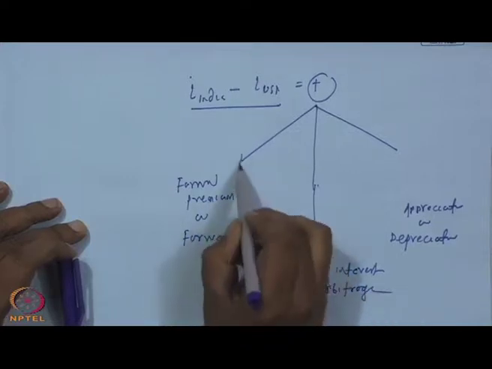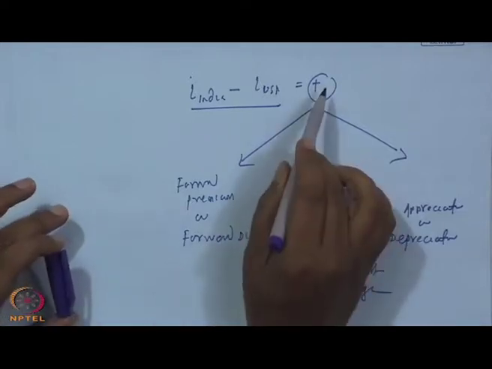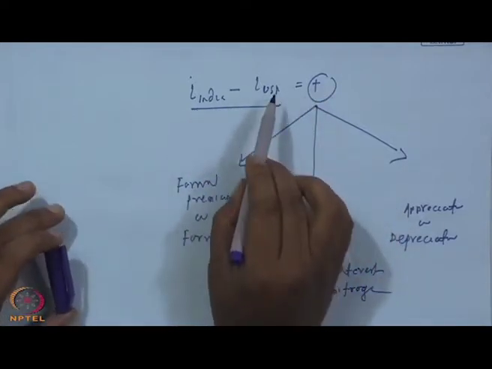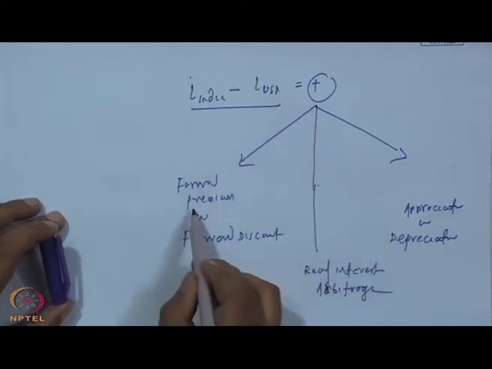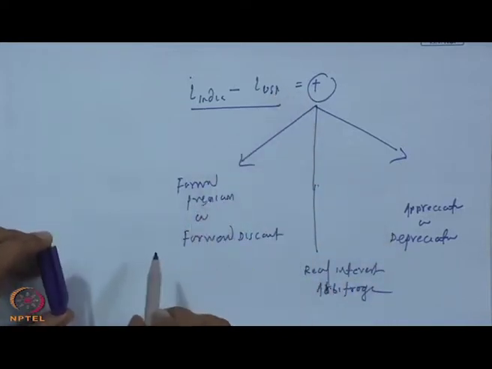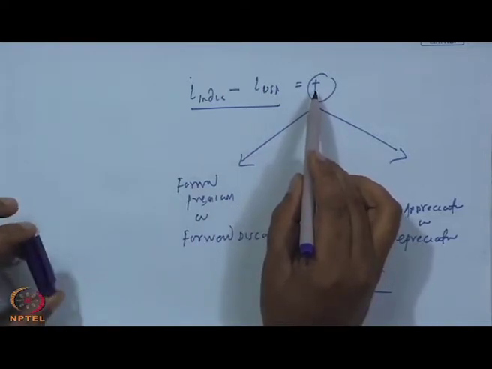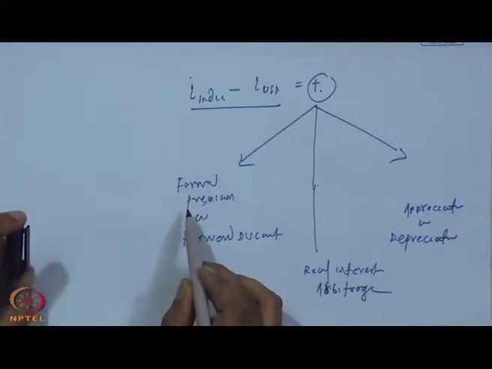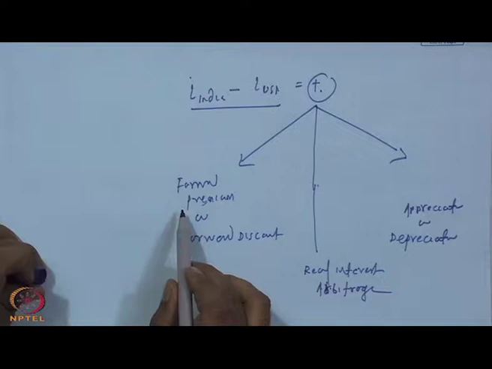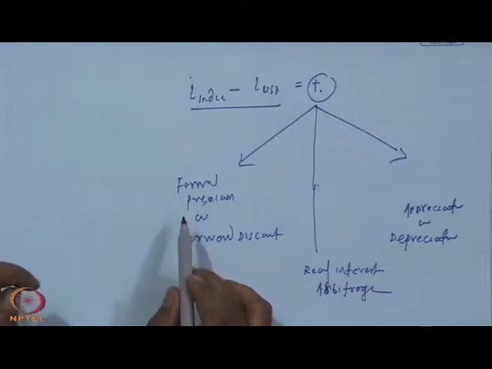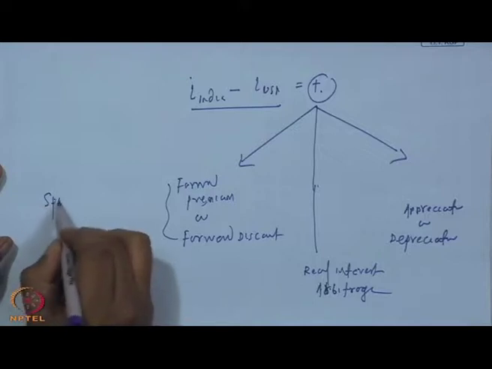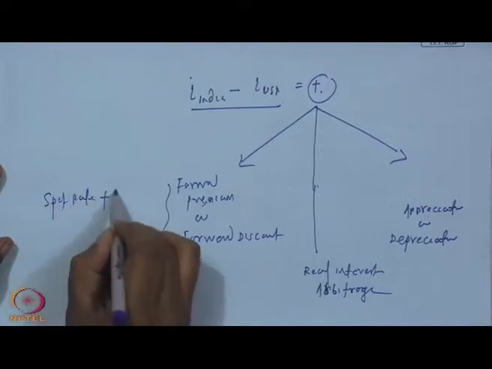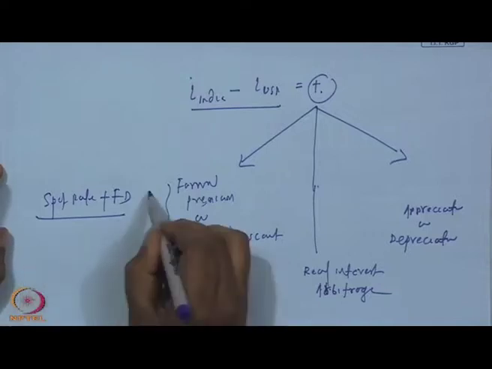So, this forward market, because when the differential interest rate is positive, the differential interest rate is adjusted in forward premium or forward discount. If the interest rate differential is positive, the domestic currency will depreciate, or the domestic currency will be a forward discount currency, and here in the spot rate you have to add the forward discount. So, this way the spot rate you have to adjust for the forward discount. This theory is telling that.